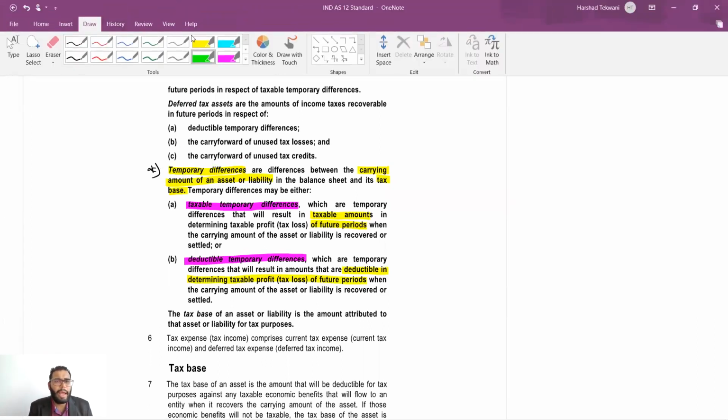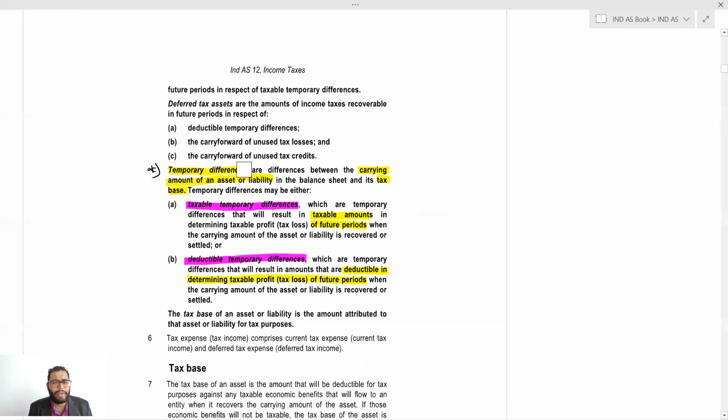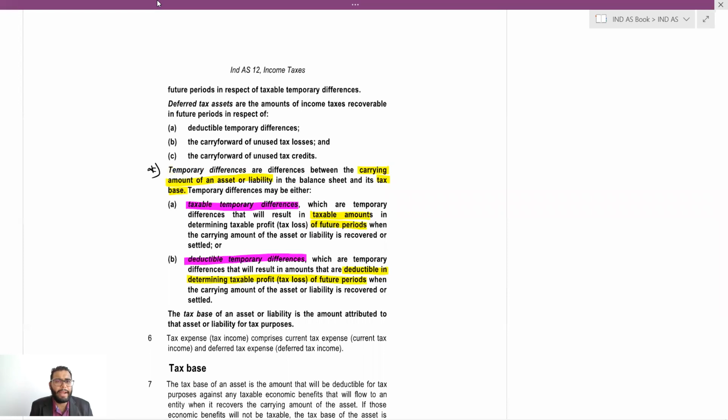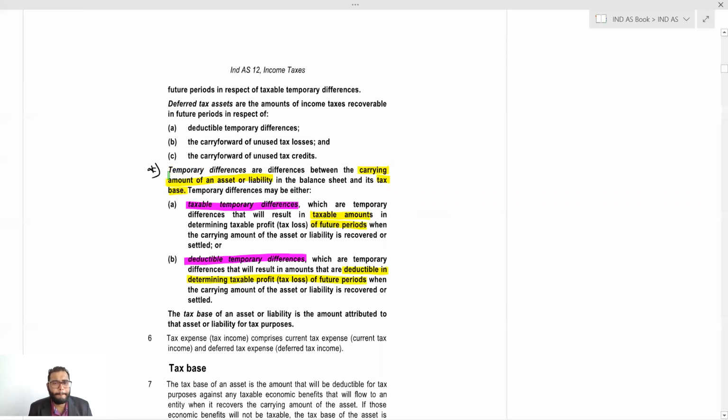Okay, I'll highlight this so that we can understand this is a topic heading. Till now, we understood what is the temporary difference, what are the taxable temporary differences, what are the deductible temporary differences, and how they will generate deferred tax liability and deferred tax asset. Okay. Now another definition is tax base.